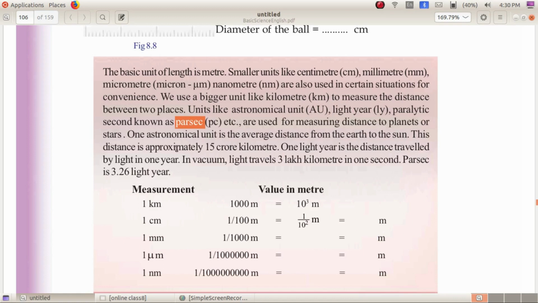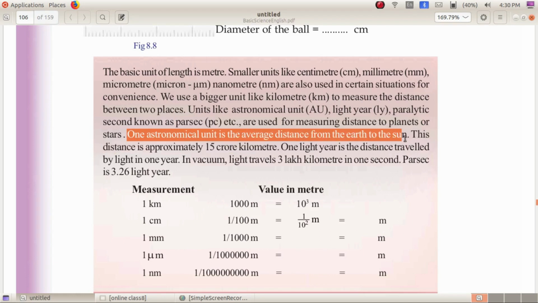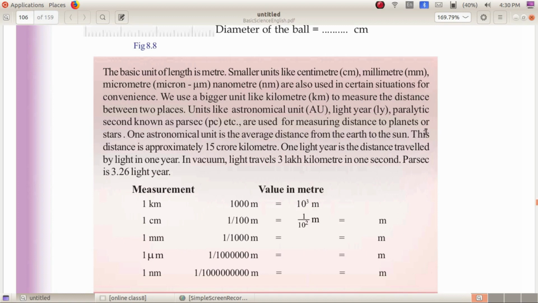Now, what is one astronomical unit? One astronomical unit is the average distance from the Earth to the Sun. Astronomical unit, AU, is defined as the average distance from the Earth to the Sun. This distance is approximately 15 crore kilometer.